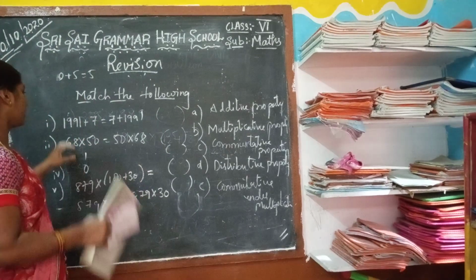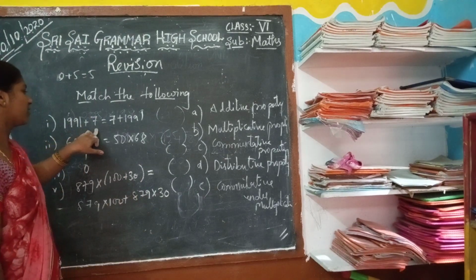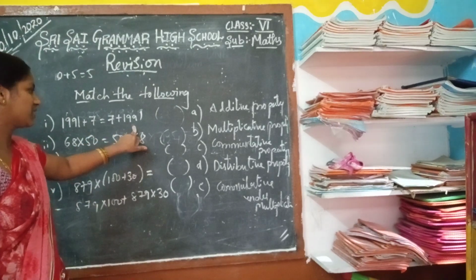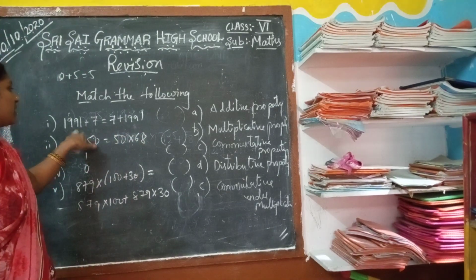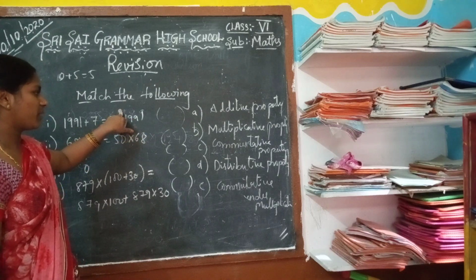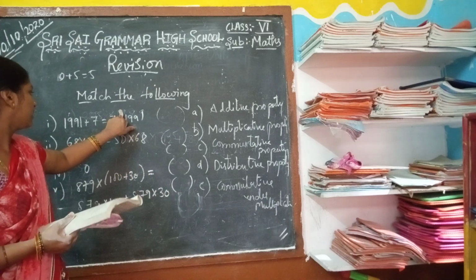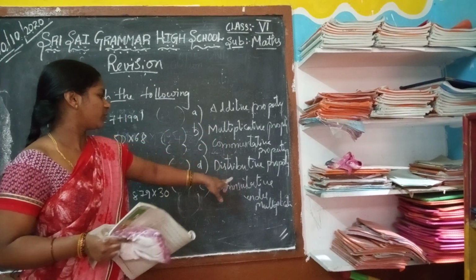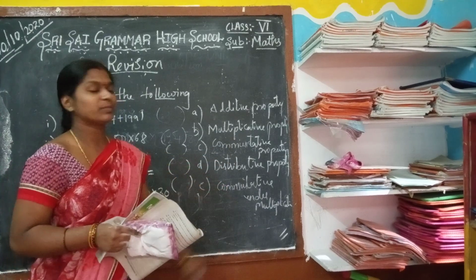Now see the given: a plus b equal to b plus a. a plus b equal to b plus a. So it is under the addition property. So this can be clear, whether it is additive property or multiplicative or commutative property, distributive property, commutative under multiplication.